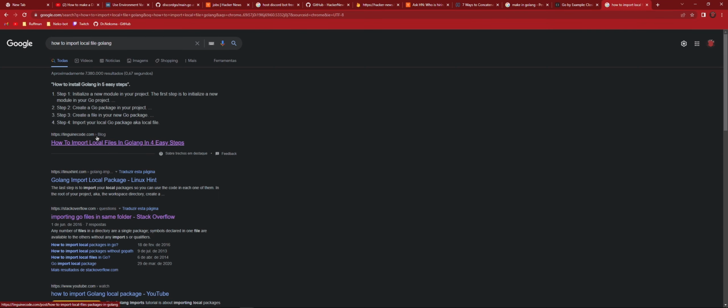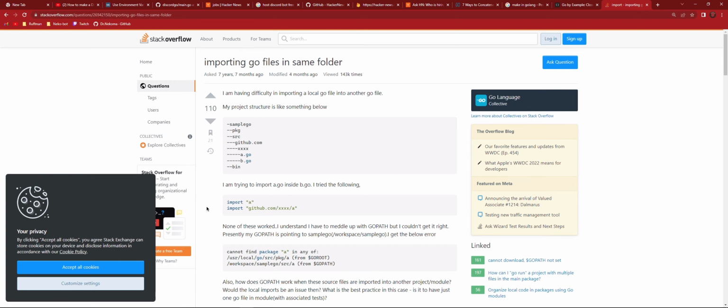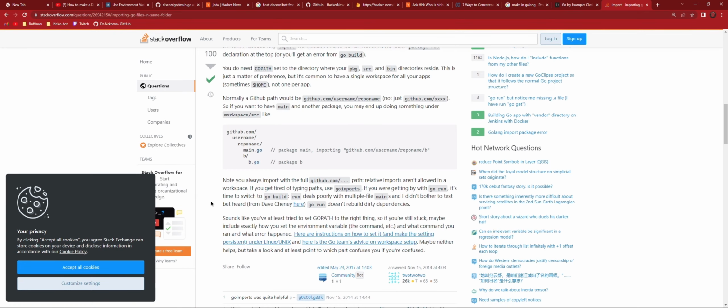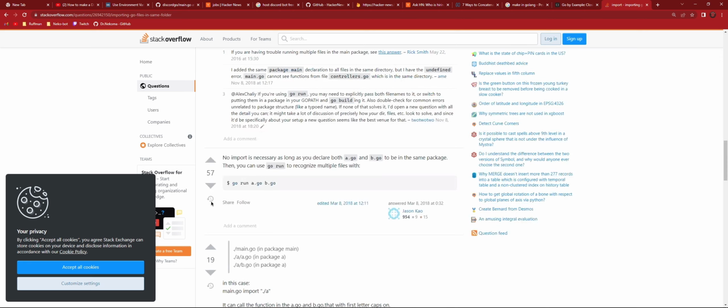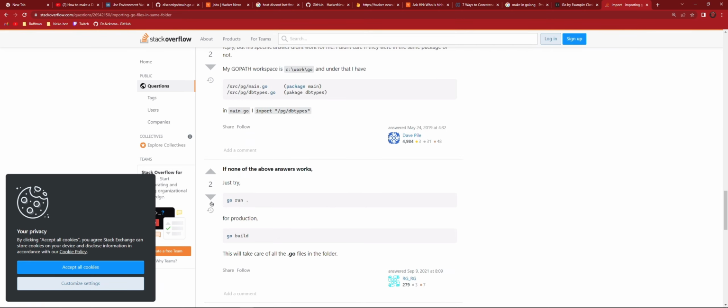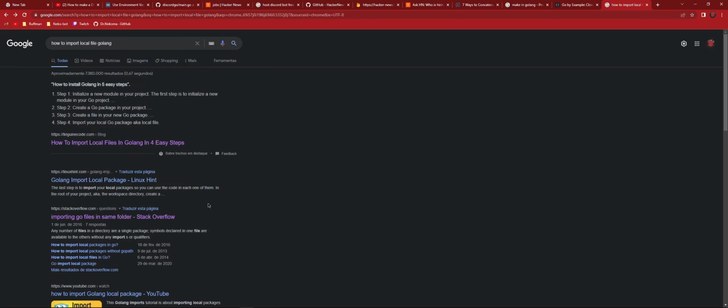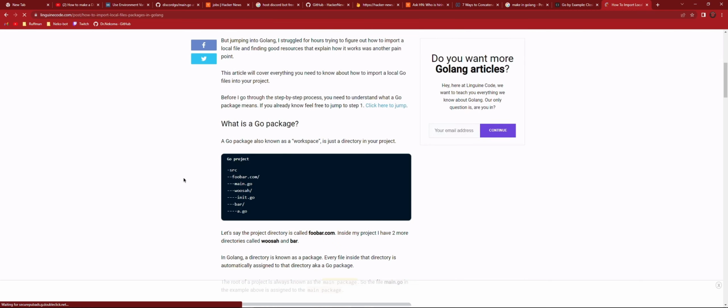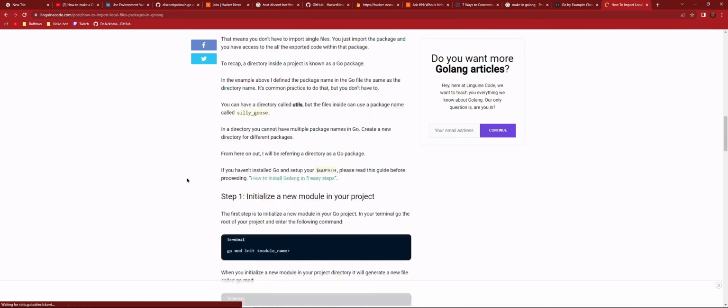But I already did this goddamn research, and it just doesn't work. Did you go to the official docs and such? I think yes. How to import local files. Yeah, I already read this crap here.